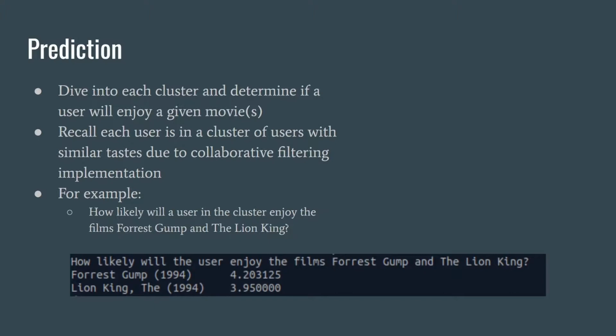As you can see in this example use case, we can see how likely a given user would enjoy the films Forrest Gump and The Lion King. For Forrest Gump, you would be predicted to have a rating of 4.2, and for Lion King, 3.95.